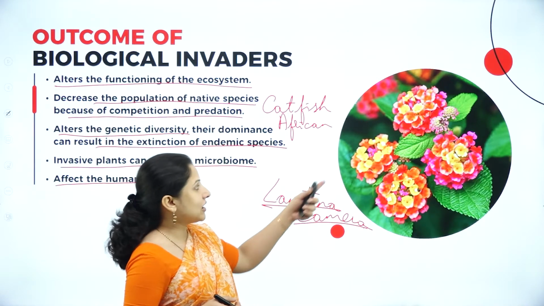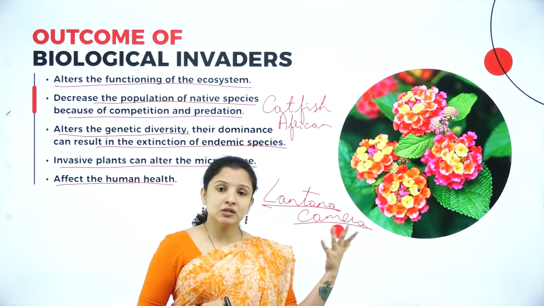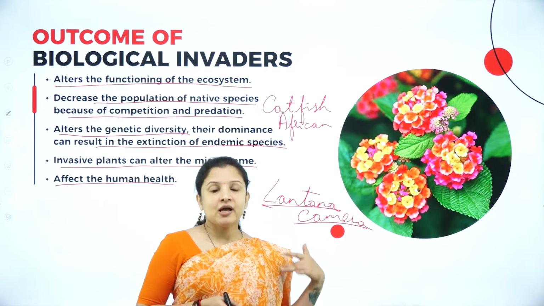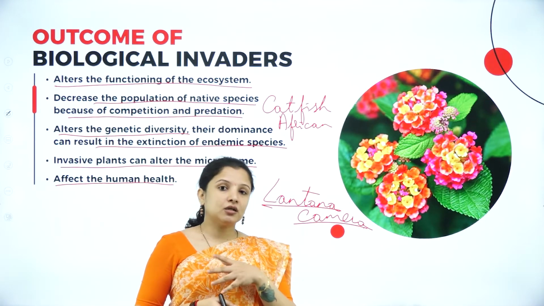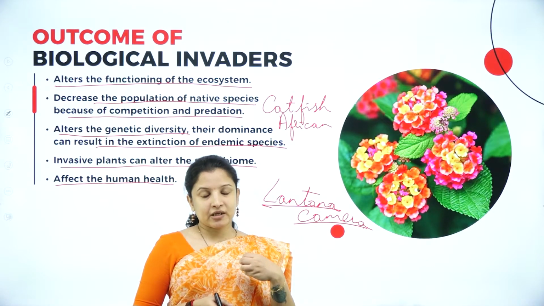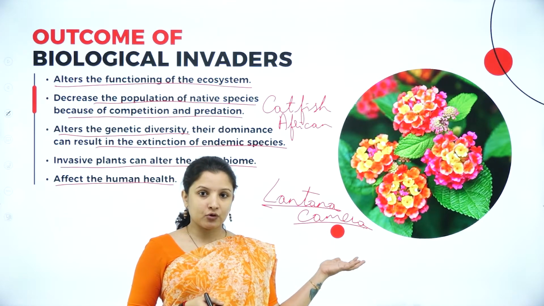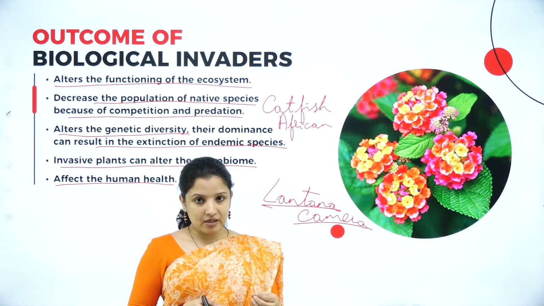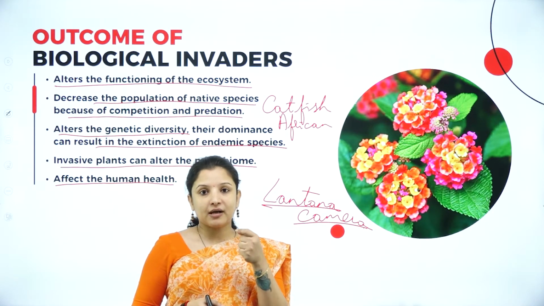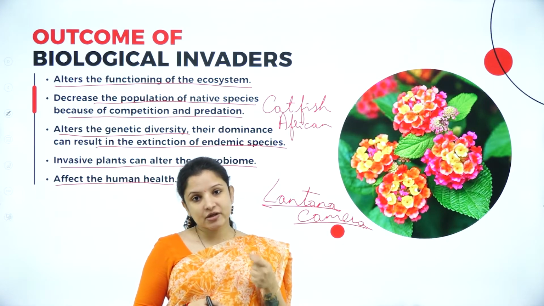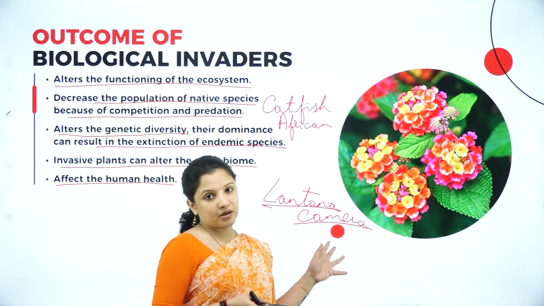And not just that, as I gave the example of Parthenium. As I told you, Parthenium was brought in, mixed in during the import of wheat from another country, and the seeds, nowadays wherever you go, you can find in the agricultural fields, in the wastelands, and in some abandoned house sites. You can find this Parthenium growing. Parthenium is not good for animals, and also the pollen of the Parthenium flowers causes a lot of respiratory disorders in human beings as well. So that is how they have started invading a particular region.